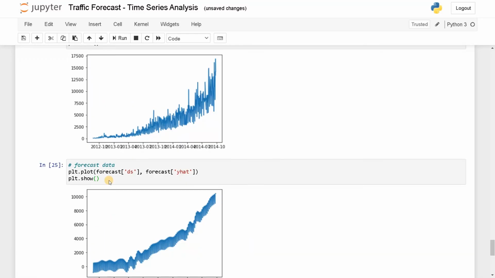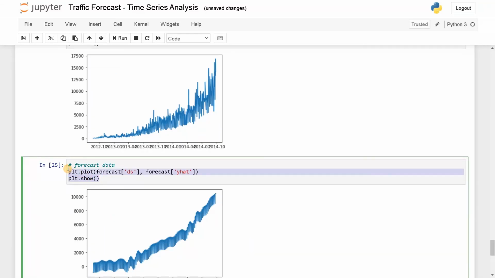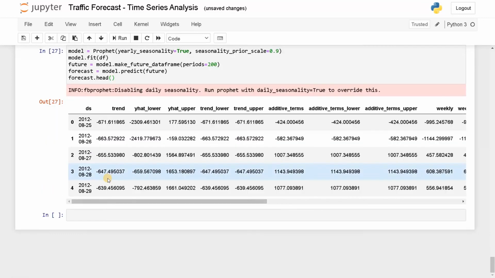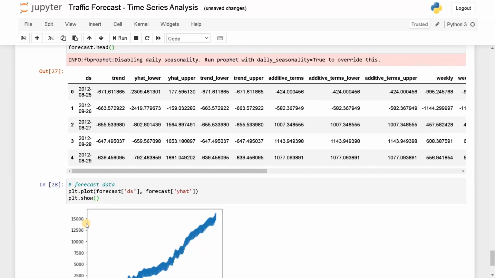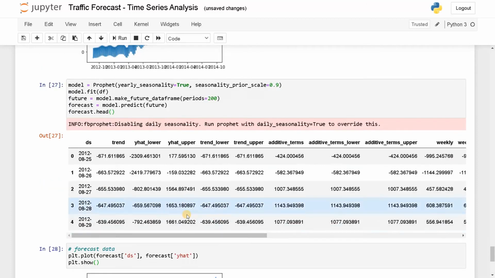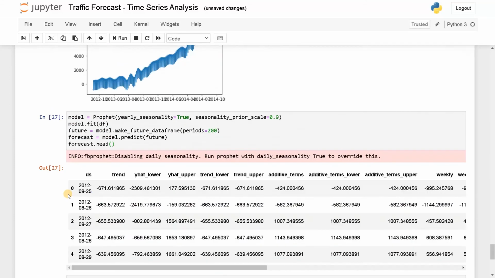So we got the result. Now let's display the forecasted data. Run this. So we have actually captured the trend. See, it went up to 15,000, similar to the input.